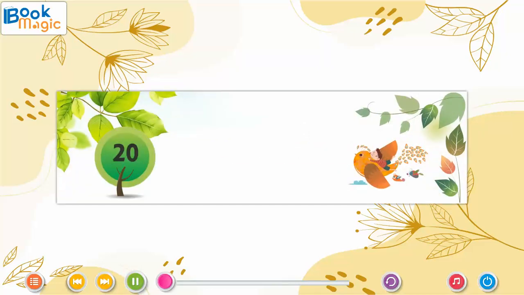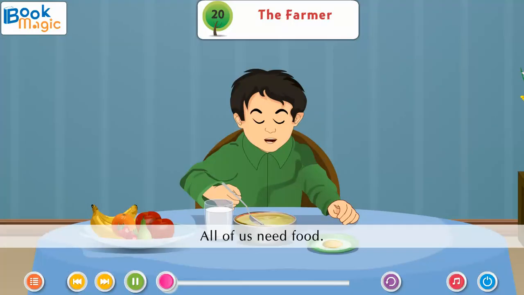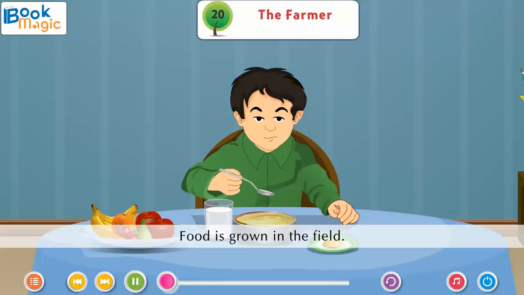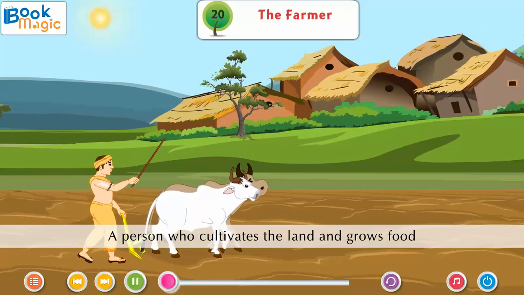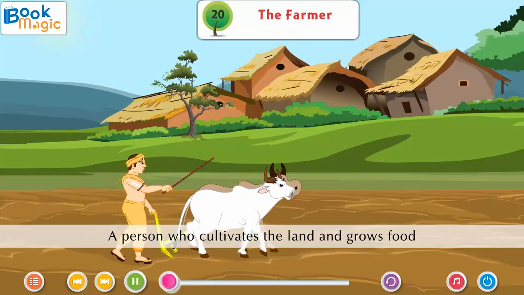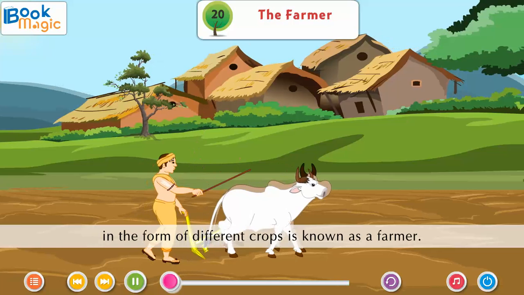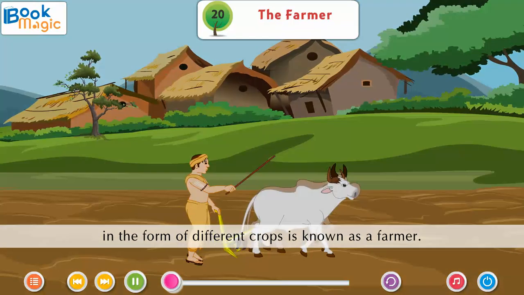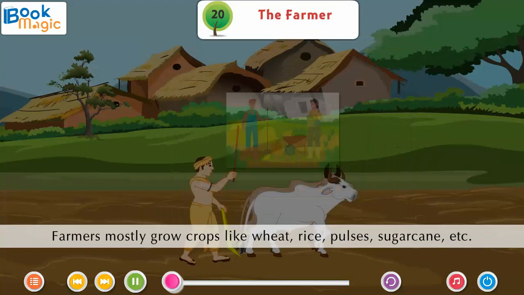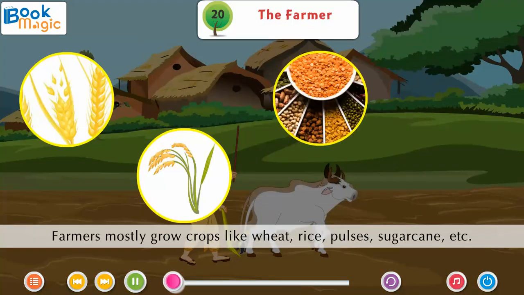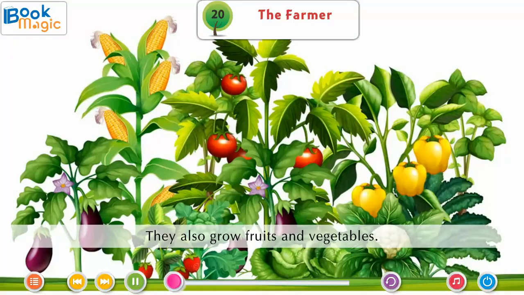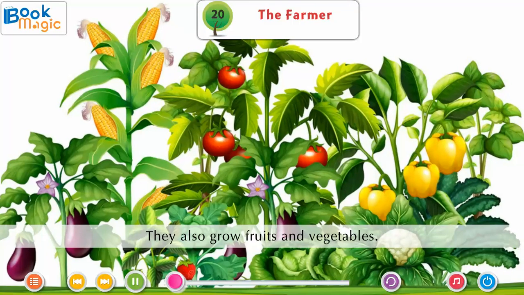Chapter 20. The Farmer. All of us need food. Food is grown in the field. A person who cultivates the land and grows food in the form of different crops is known as a farmer. Farmers mostly grow crops like wheat, rice, pulses, sugarcane, etc. They also grow fruits and vegetables.